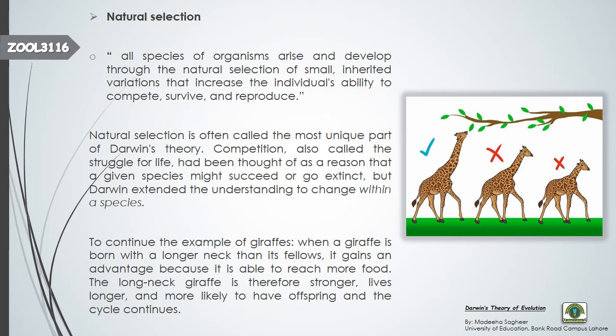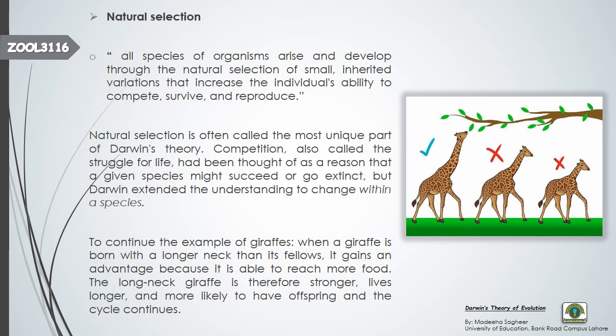best organisms to survive. If we come to the proper definition of natural selection, then we could say that all species of organisms arise and develop through the natural selection of small inherited variations that increase the individual's ability to compete, survive, and reproduce. So, the variations that individuals acquire because of the change in their environment are inherited variations. These variations are inherited by the next generations, generation after generation, and ultimately result in speciation and